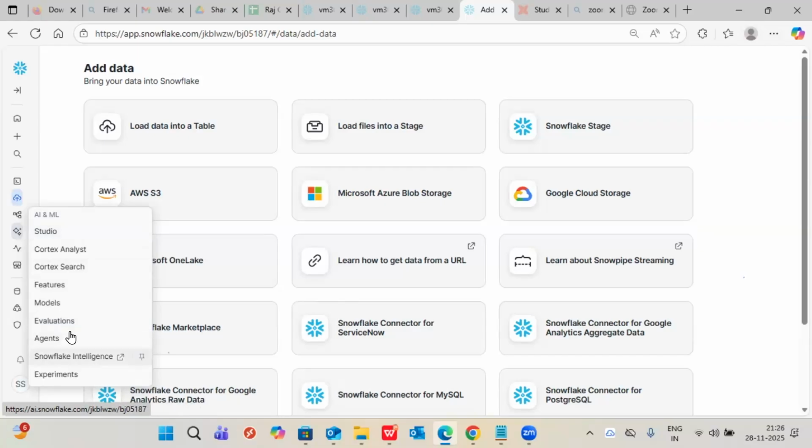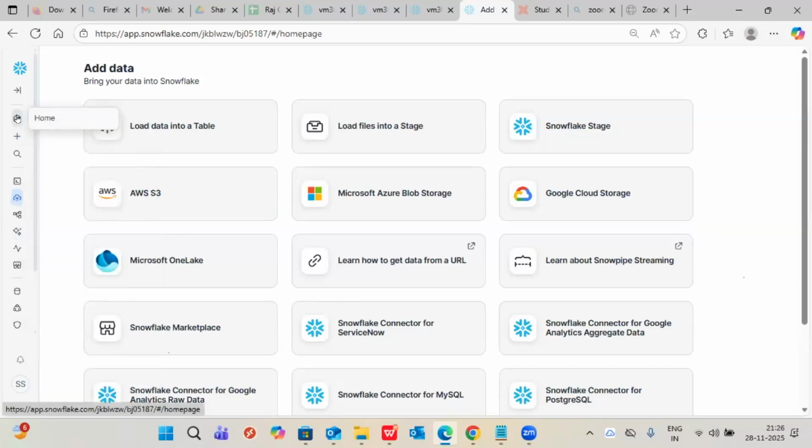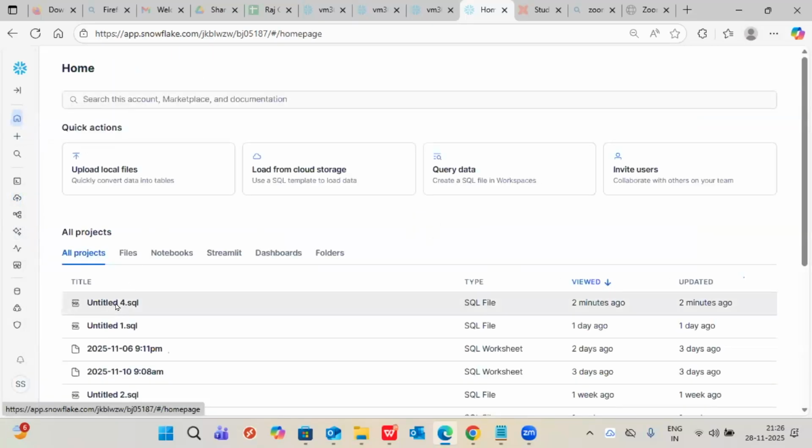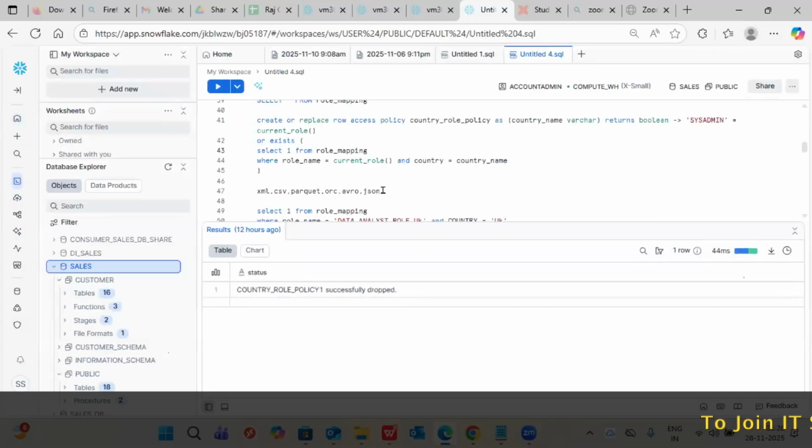How good should SQL knowledge be if anybody wants to start as a Snowflake developer? Intermediate.